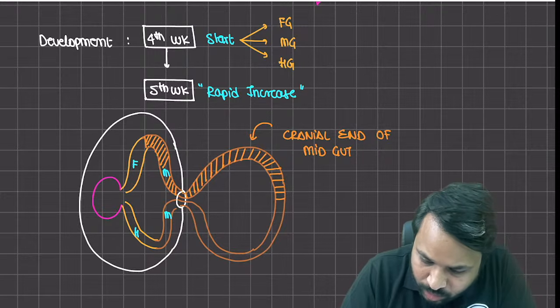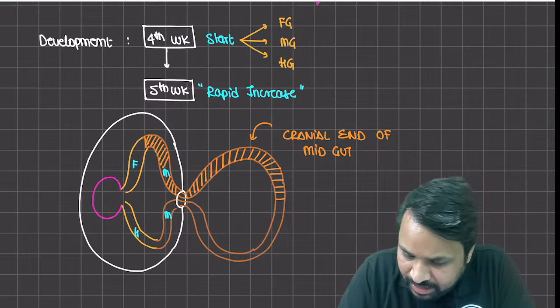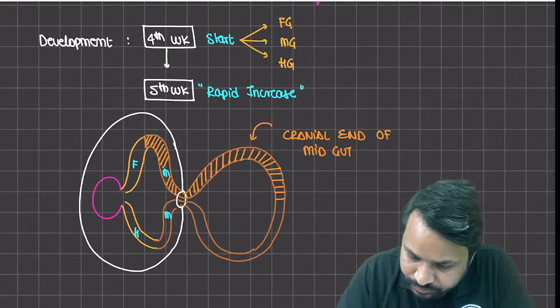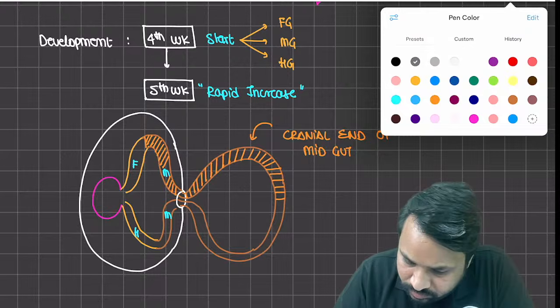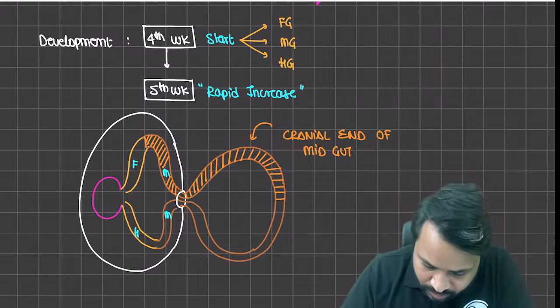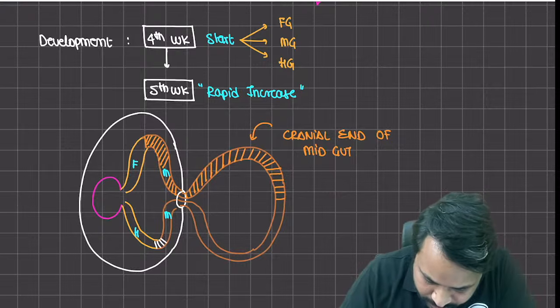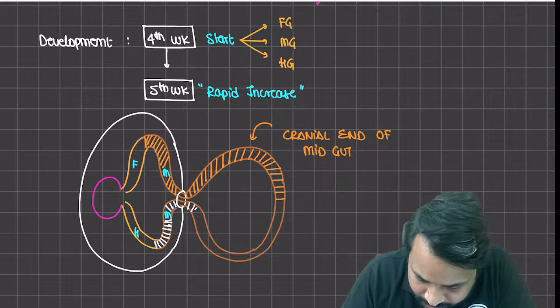Then you see the lower part which has been left around. This, if I just add another color to it, okay, so this is what we call the caudal end of the midgut.